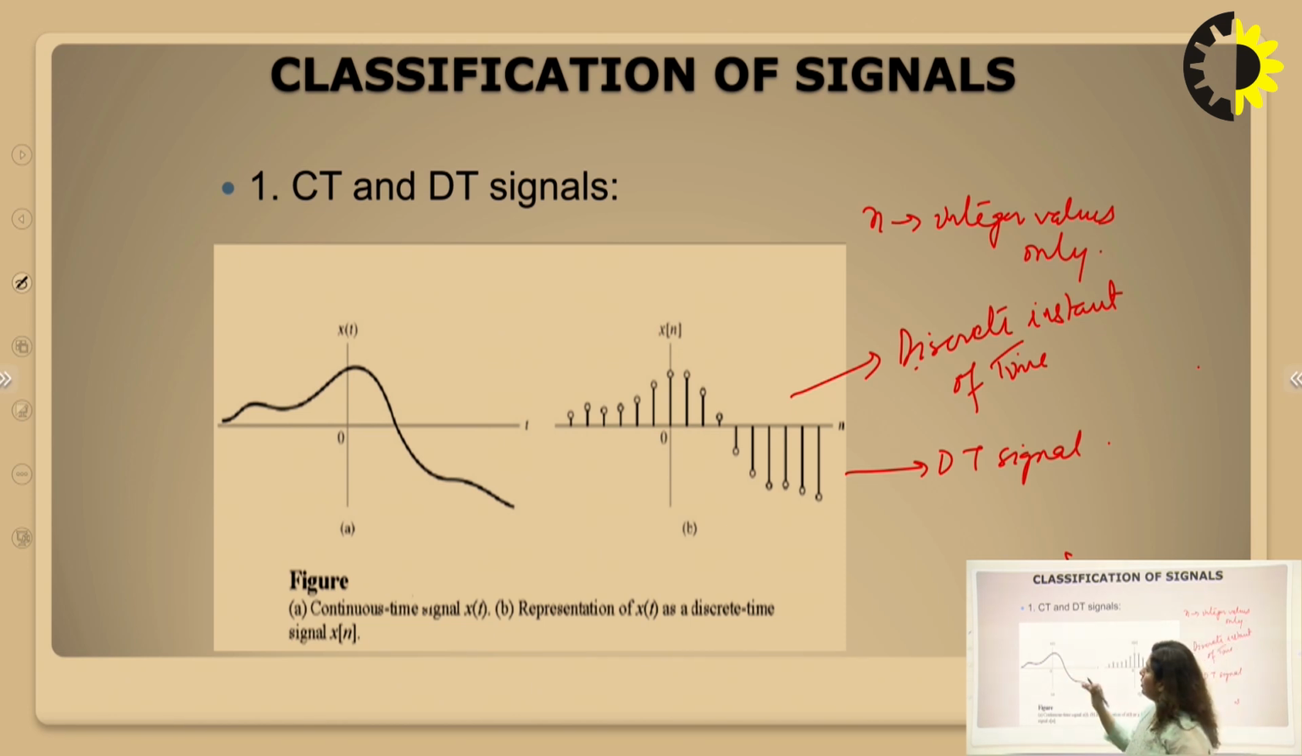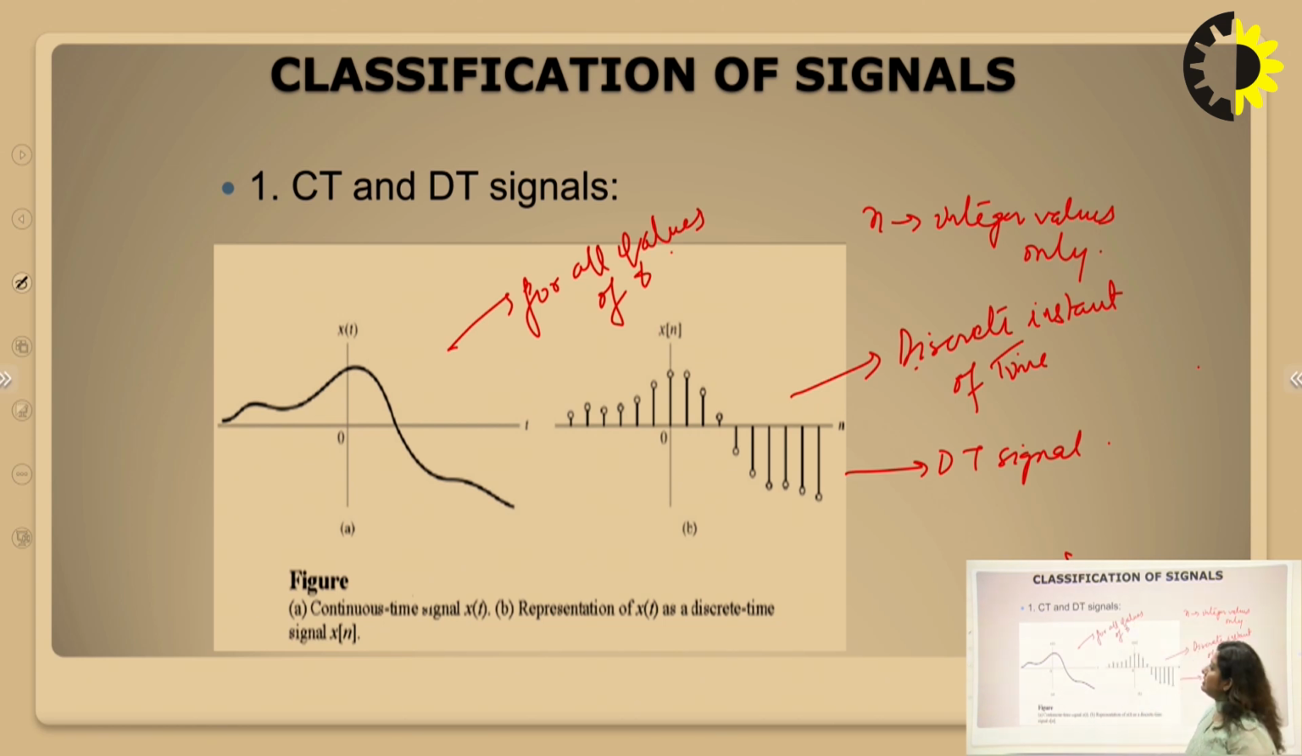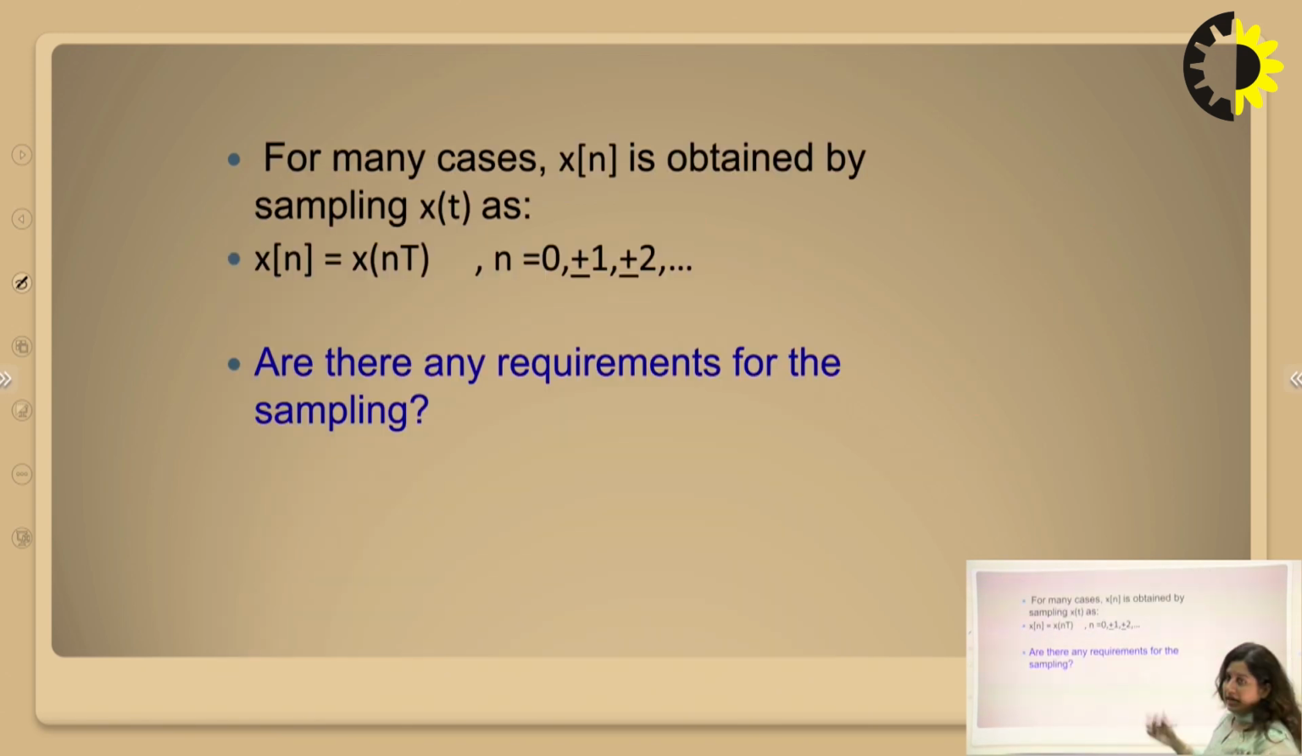On the other hand, in the continuous time signal, x(t) can be represented for all values of t. So this is the basic difference between a continuous time and a discrete time signal. Next we will classify this with an example.